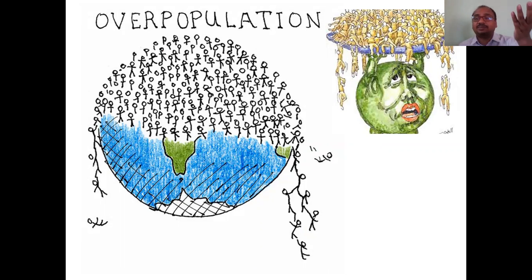You see here, overpopulation, what a huge population. If it is growing like that, even the globe is not sufficient to place the humans. See how they are, this person is falling down. Actually, if you fell, you will fall on the earth, but this person is falling from the earth. It is very risky. See how they are catching each other. No place at all here on the earth.